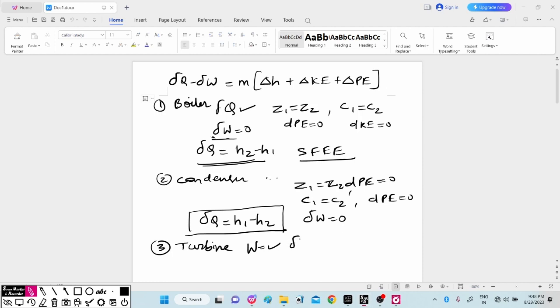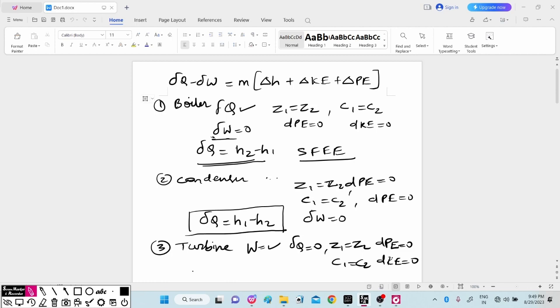Considering complete insulation, we can say del Q is equal to 0, Z1 is equal to Z2, so change in potential energy will be equal to 0, C1 is equal to C2, so change in kinetic energy will be equal to 0.